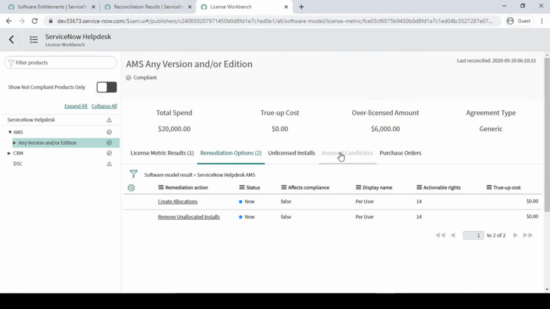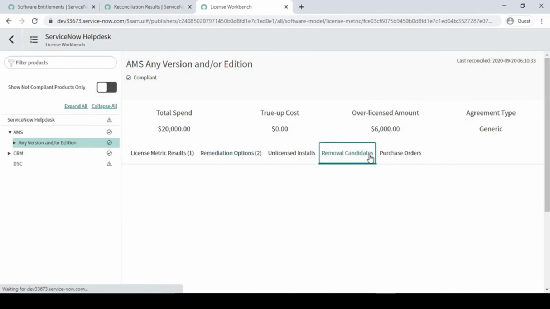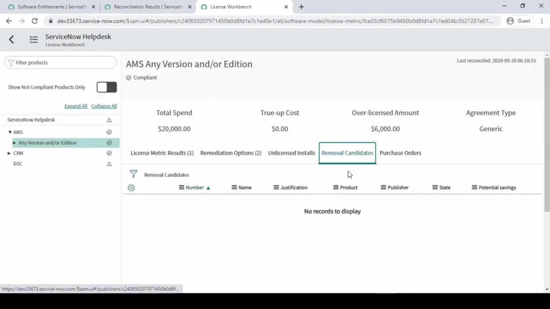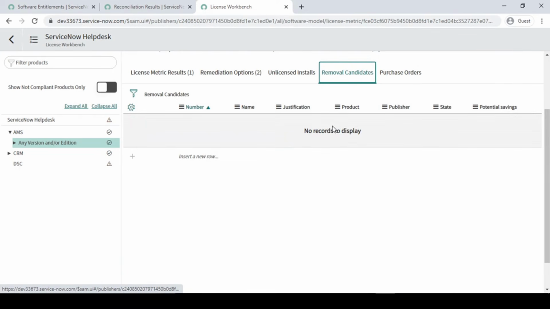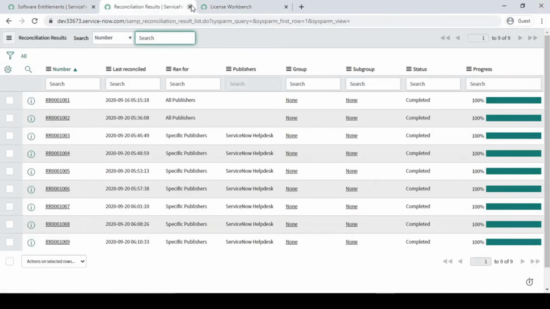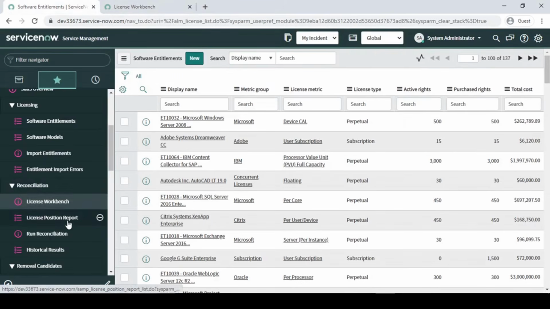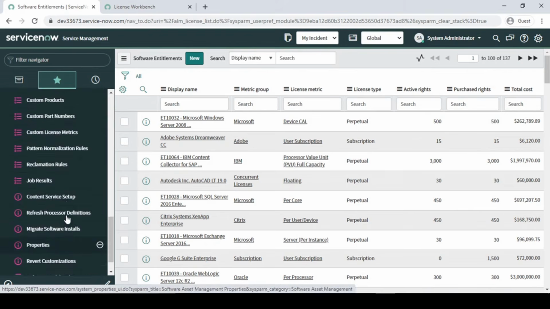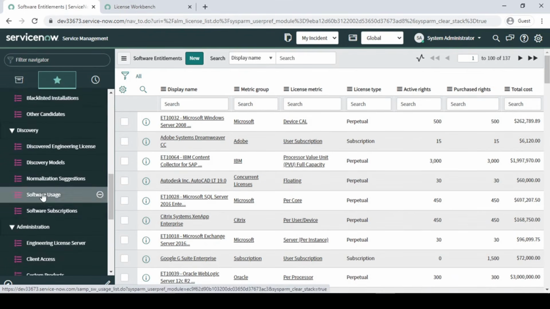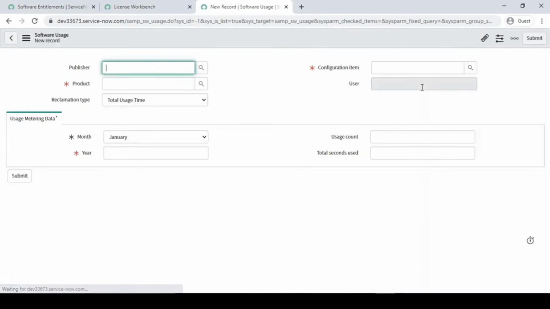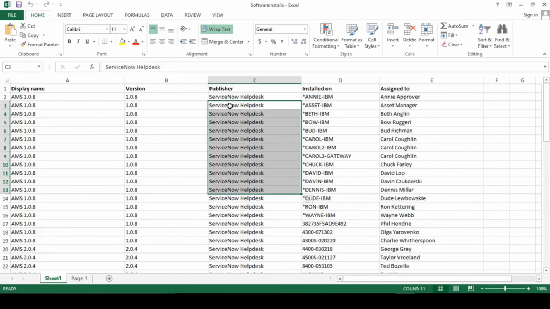Now guys, it's time to showcase this one, right? So in this we should have a record over here. So we have to have a record for the assets, right, or for our software. So what we are going to do is manually feed that usage. So we have to go to usage, software usage, and I'm going to create a record manually over here, right? So I'm going to take data from this.